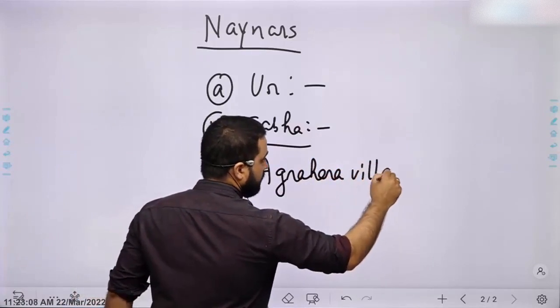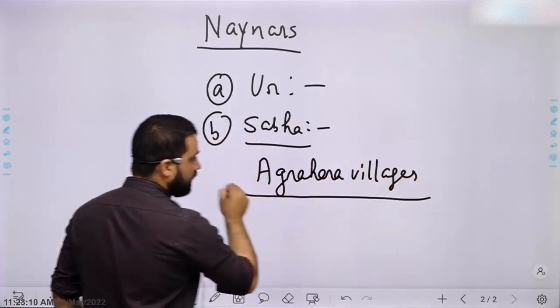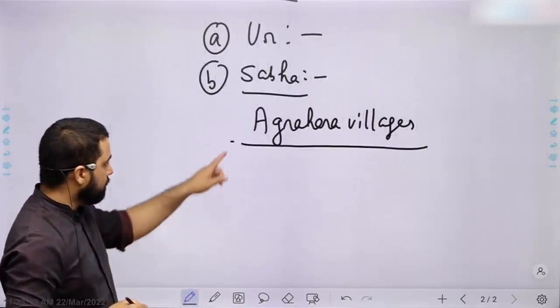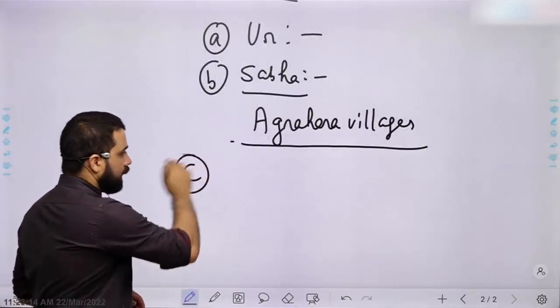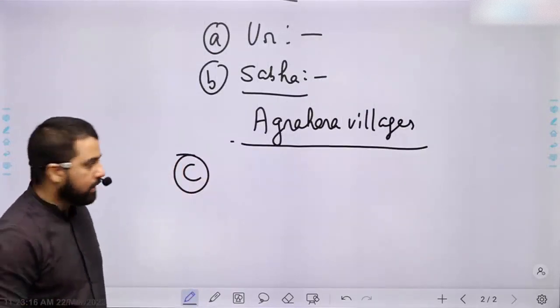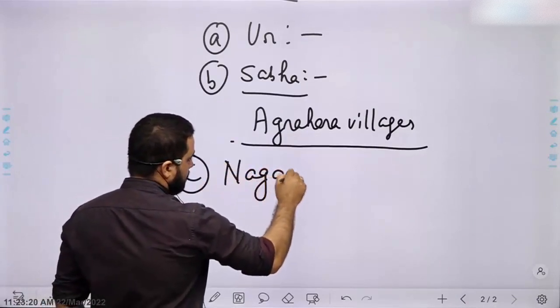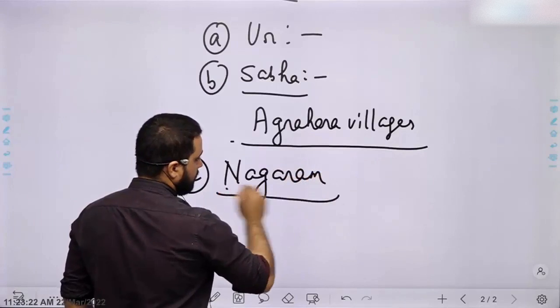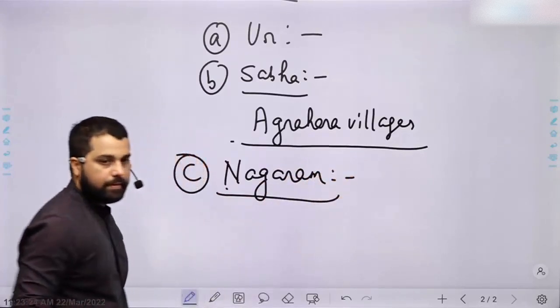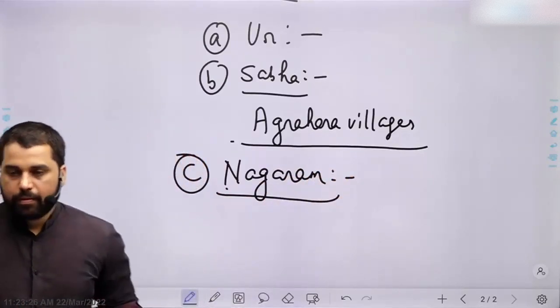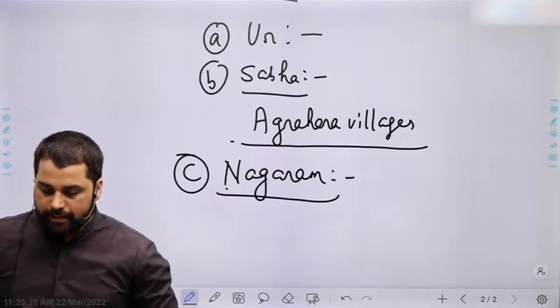These were part of Brahmadeyas. And last, Nagaram. Here mainly traders and merchants resided.